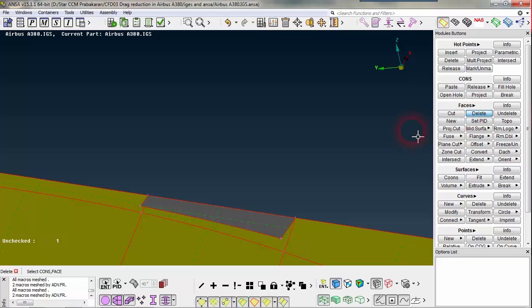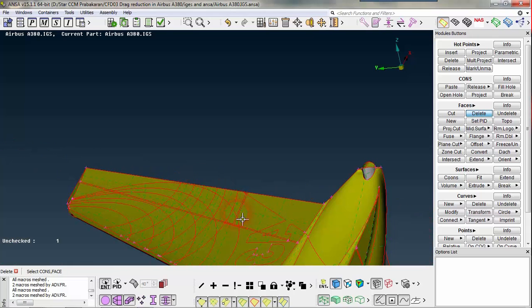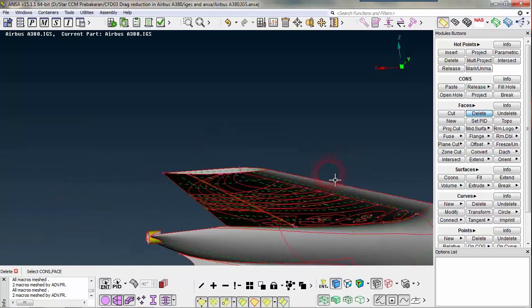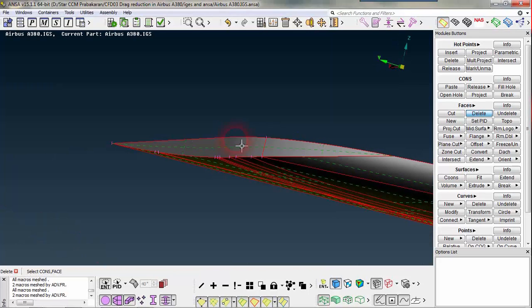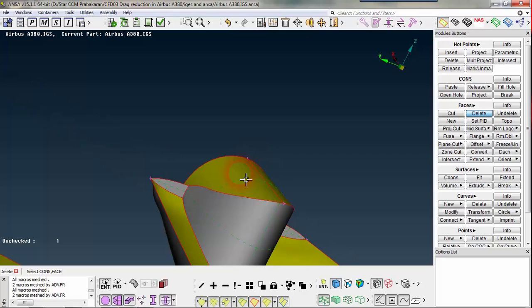Now I perform delete in a different manner. Delete is active, so I am just clicking at the center of the crosshatch, so it doesn't ask any additional permissions from me. It just deletes.